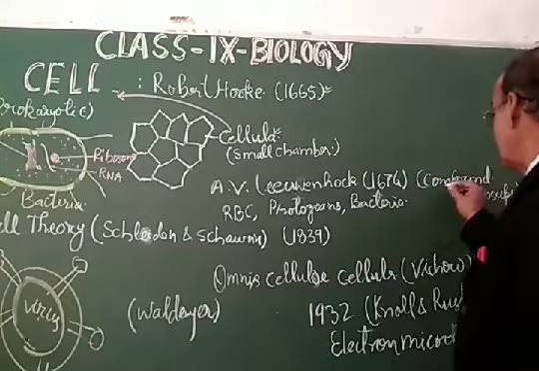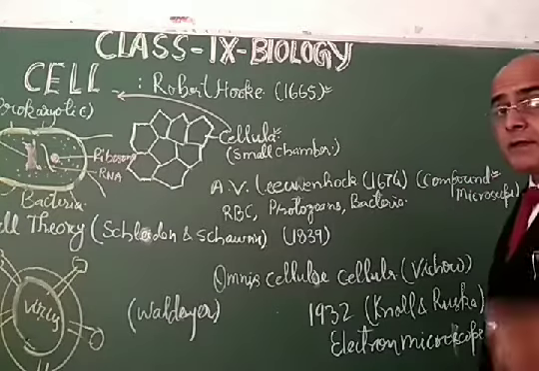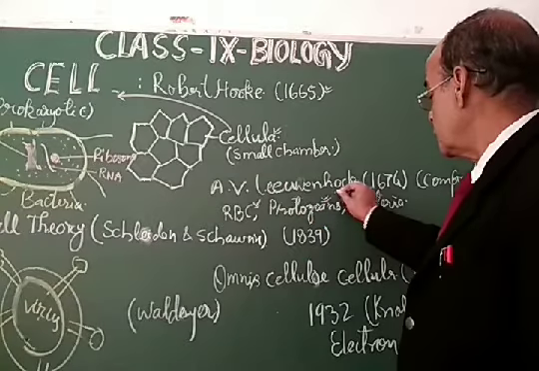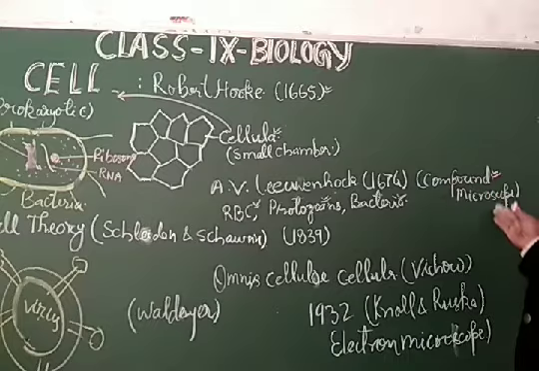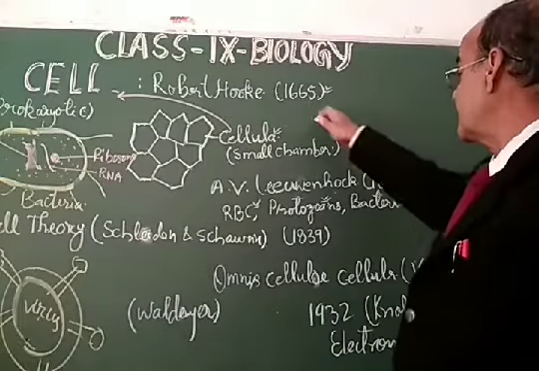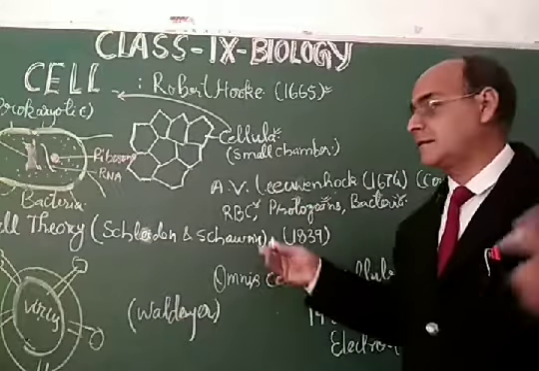My dear students, A.B. Leeuwenhoek discovered the compound microscope, and he was able to see different types of cells like red blood cells, protozoans and bacteria in his compound microscope in 1674. So just after 9 years, A.B. Leeuwenhoek was able to see other cell structures.